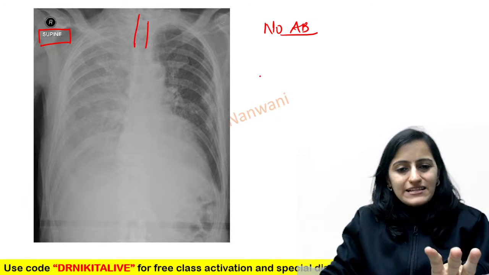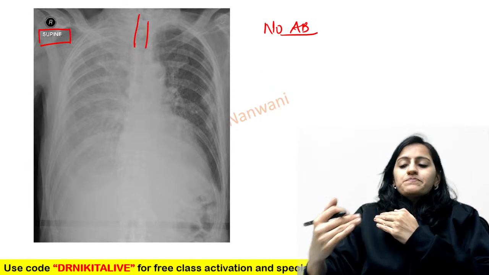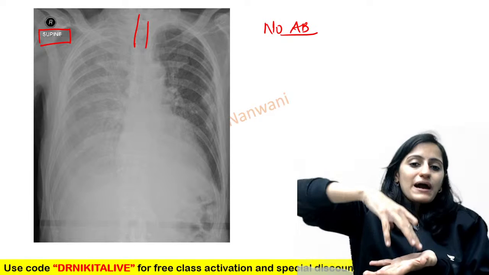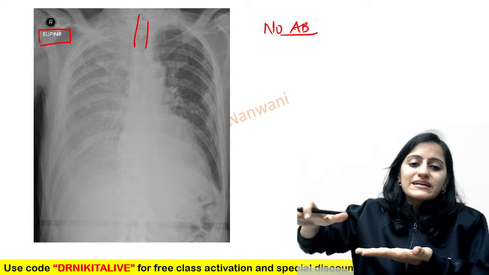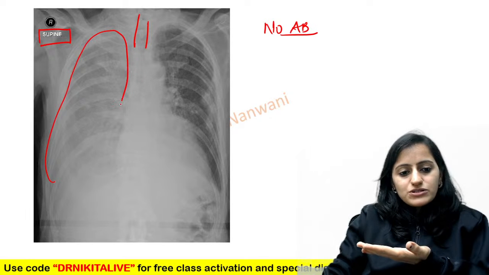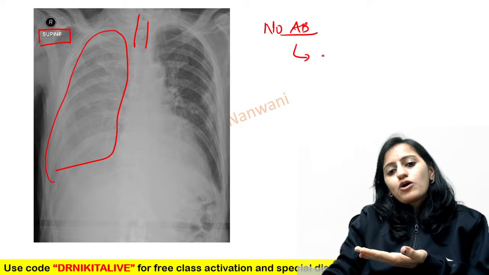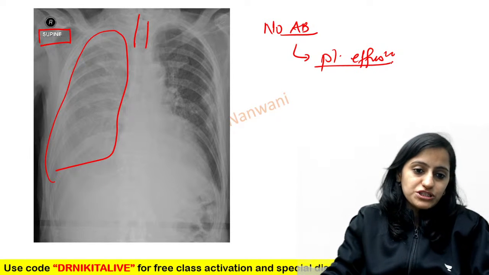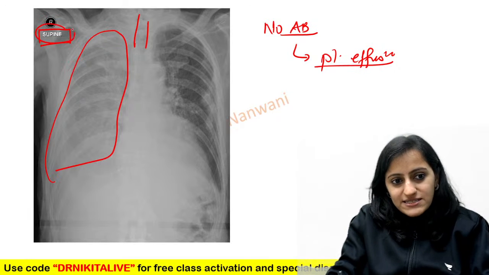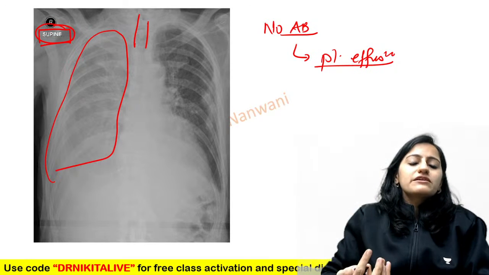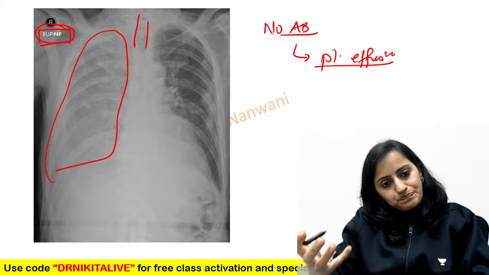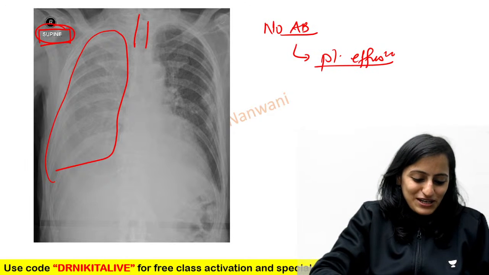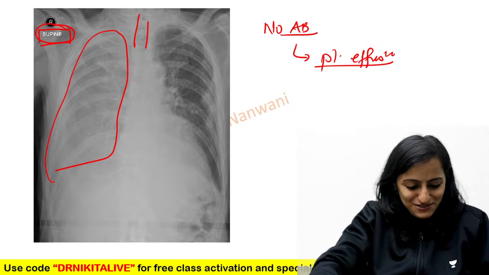So in mild pleural effusion, when the patient is supine, that entire fluid will gravitate down. And when you take the X-ray in the supine position, the AP view, that fluid gravitating will give you the whiteout hemithorax. The absence of air bronchogram tells you that this is not consolidation. Rather think of pleural effusion. So this is important here. Supine radiograph, pleural effusion, mild also can give the whiteout. Okay, so very, very important learning, which generally traps us. So radiology has a lot of understanding that we need to have.